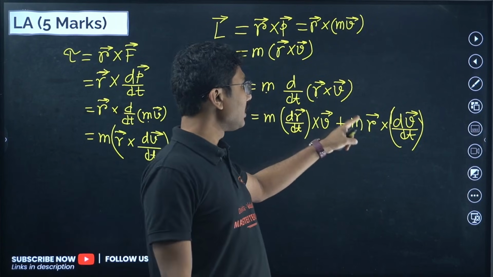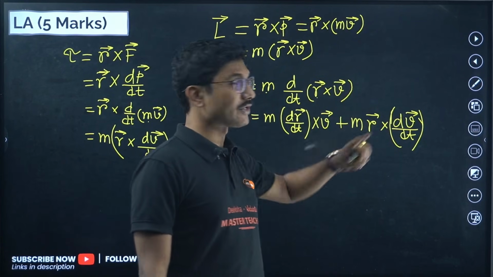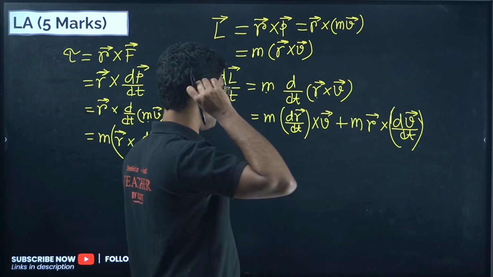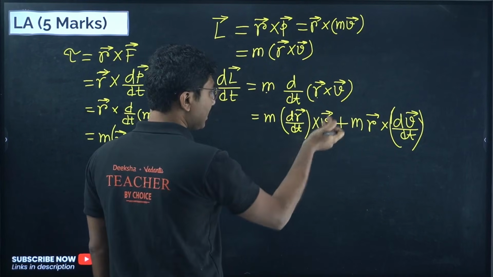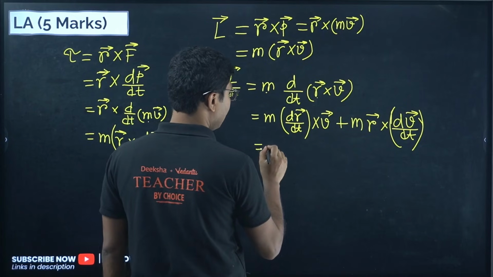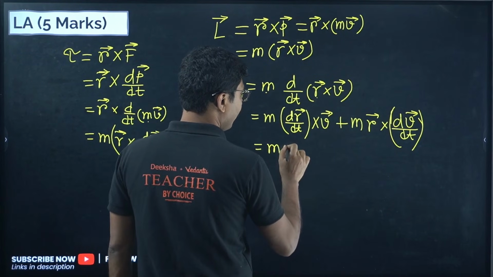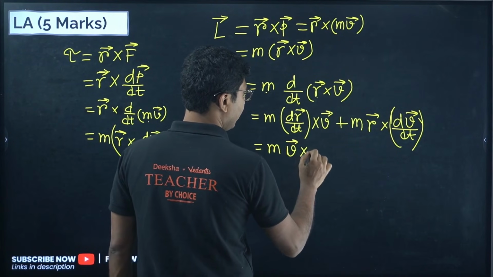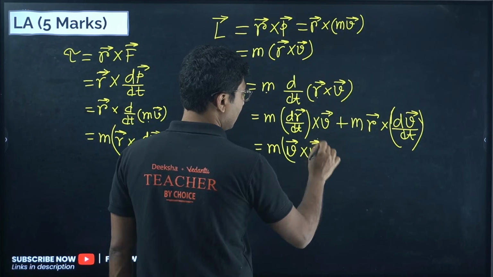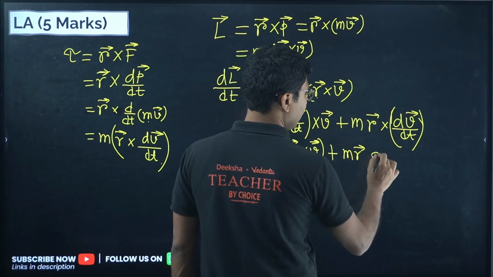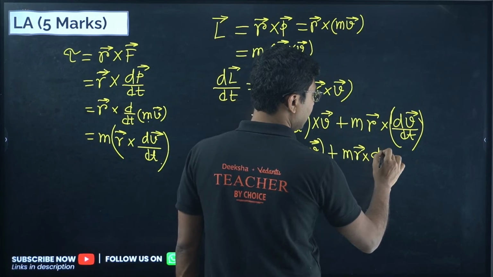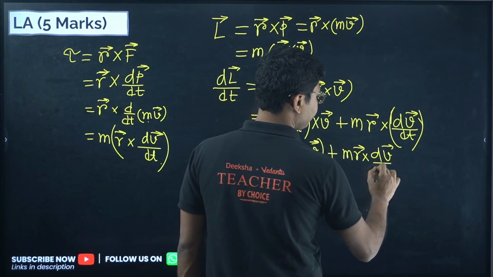The second step is to keep the first term the same and differentiate the second quantity. Now what is dr by dt? dr by dt is the rate of change of displacement, which is nothing but velocity. So m velocity cross velocity plus m r vector cross dv by dt.